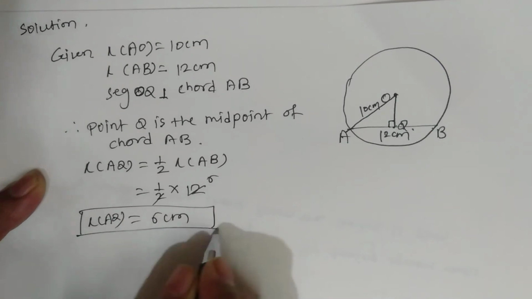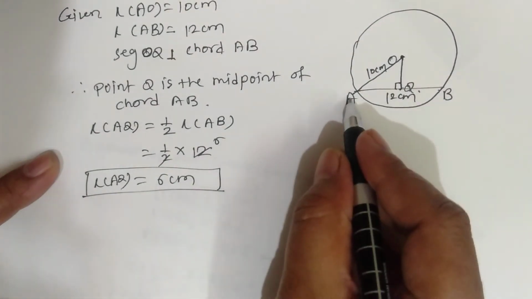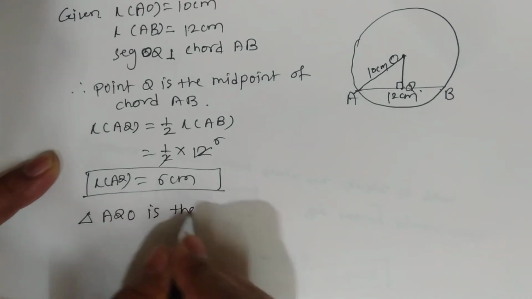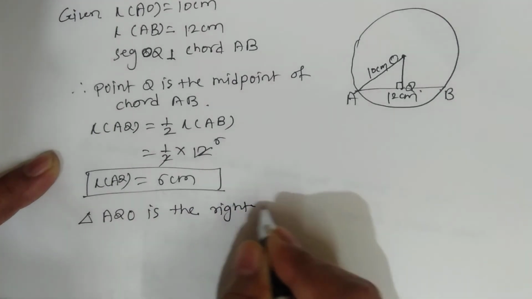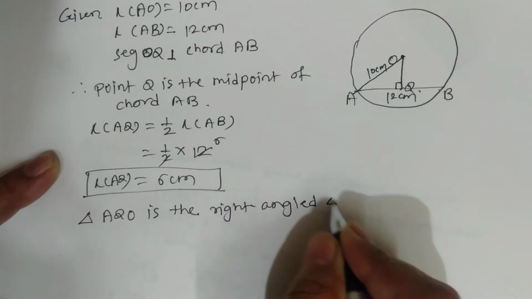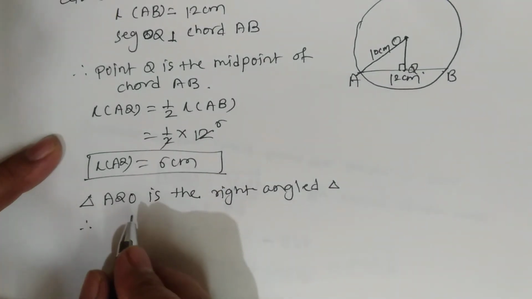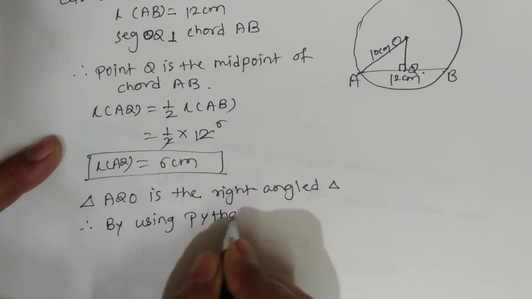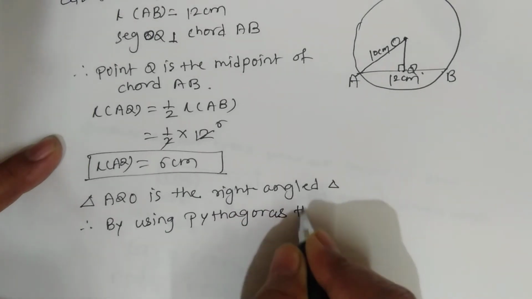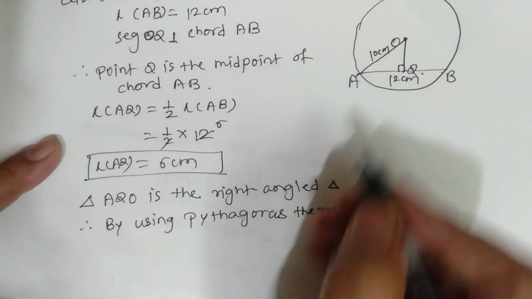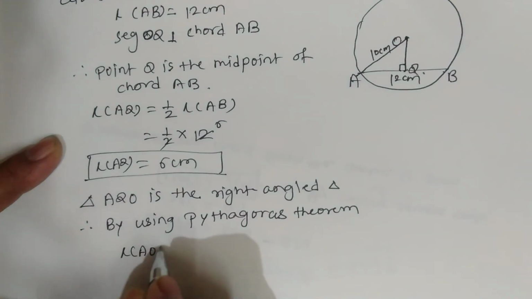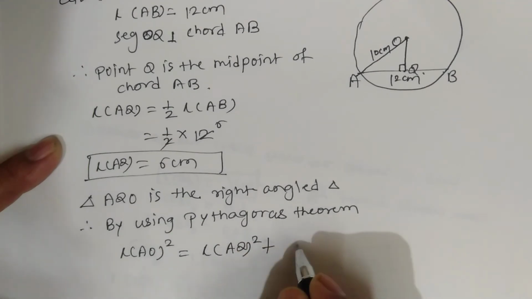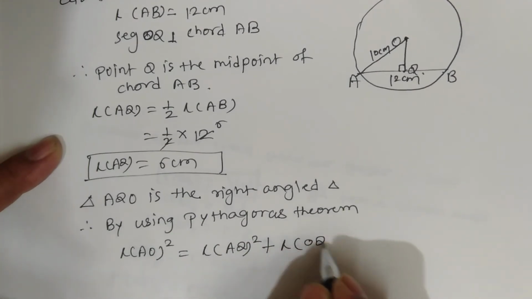Very simple. So now see the triangle AQO is the right angle triangle. Therefore, by using Pythagoras theorem, length of AO square is equal to length of AQ square plus length of OQ square.